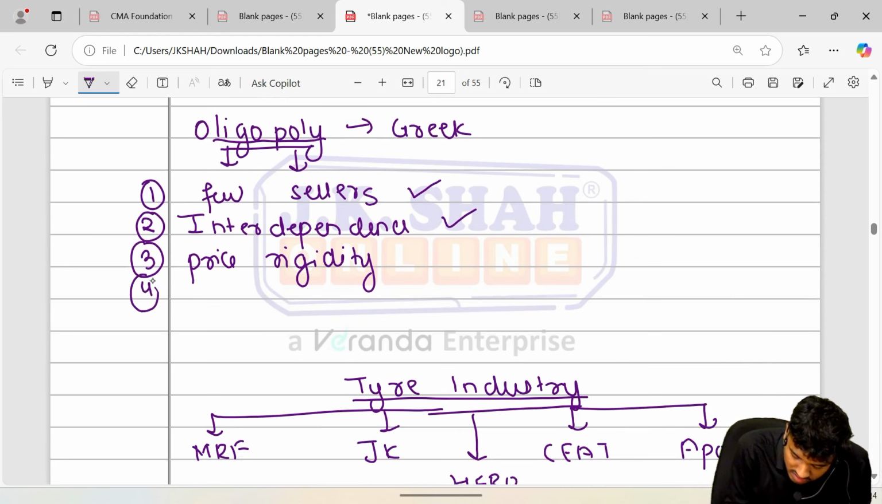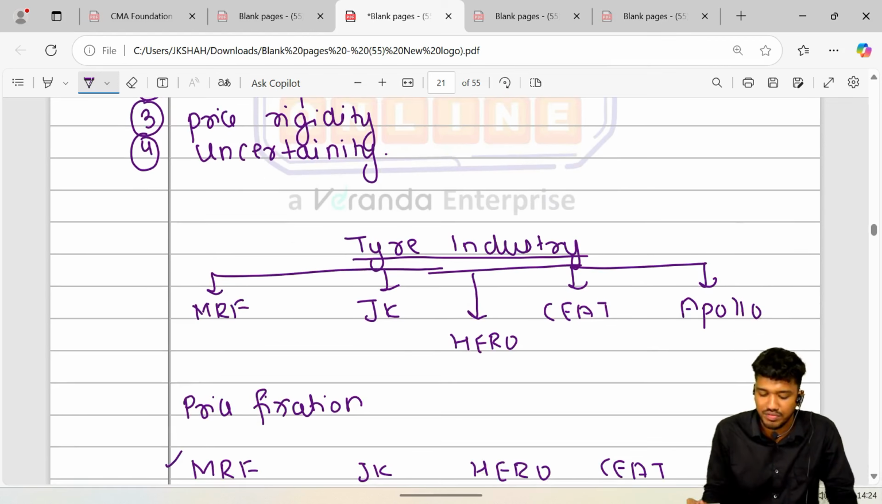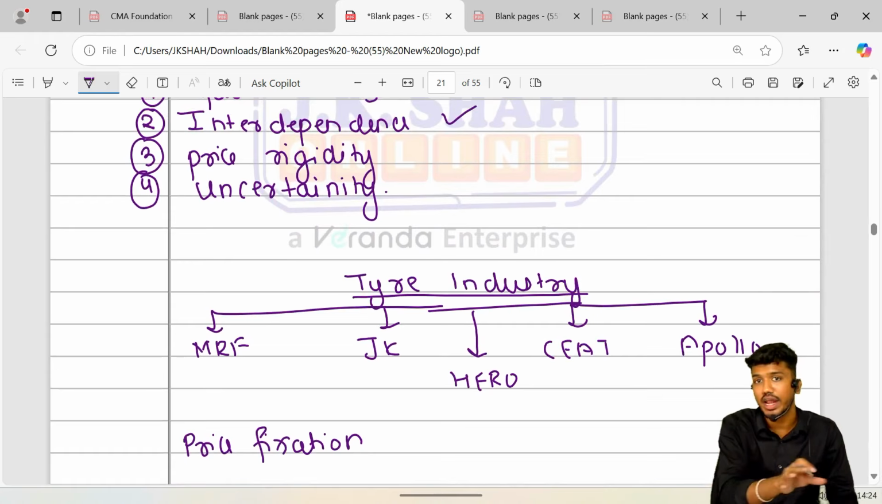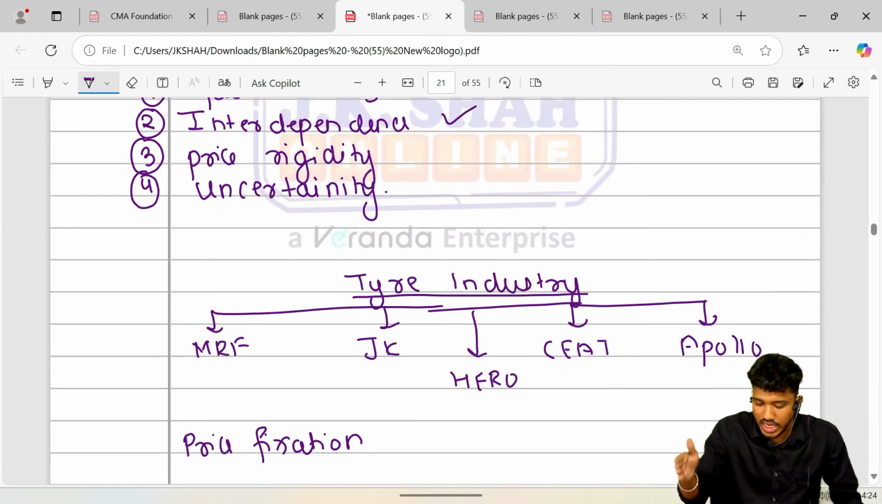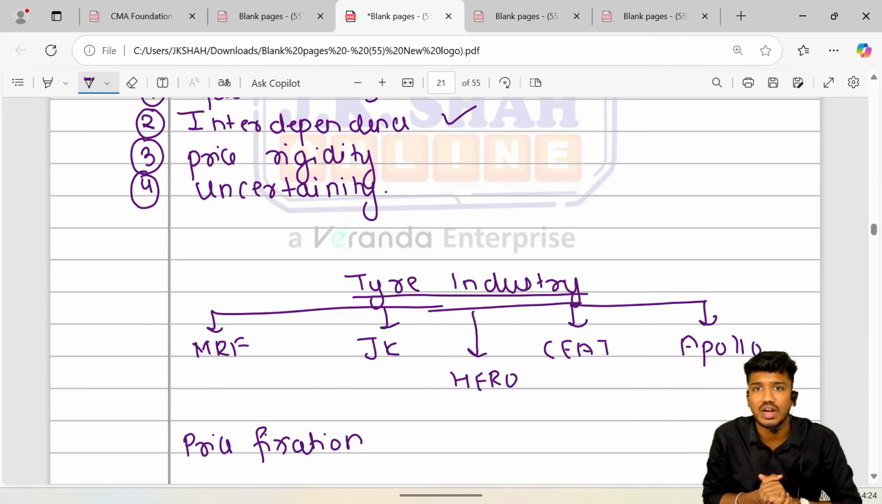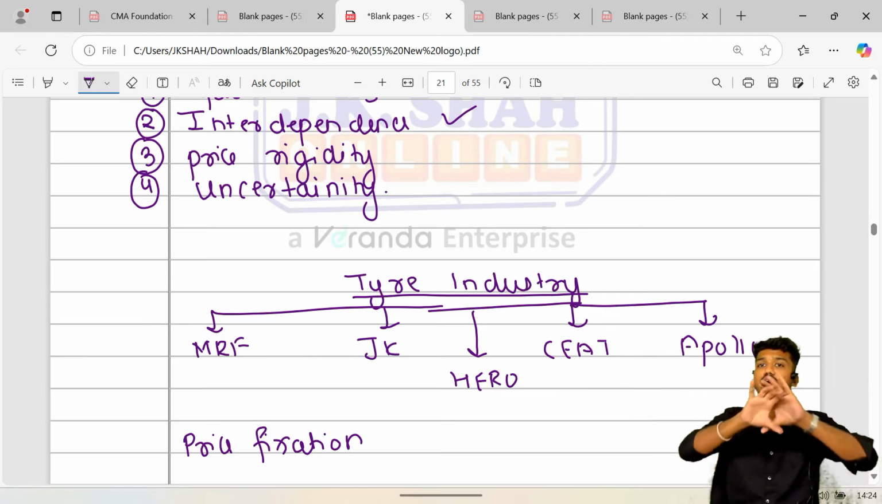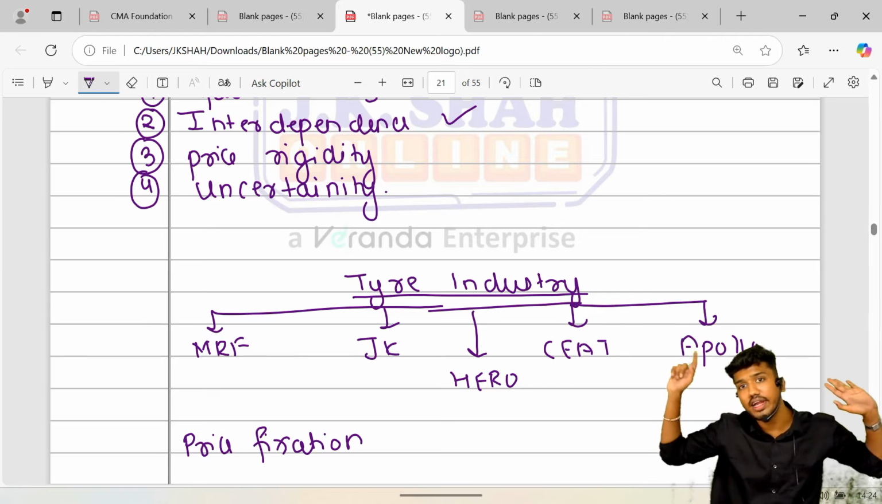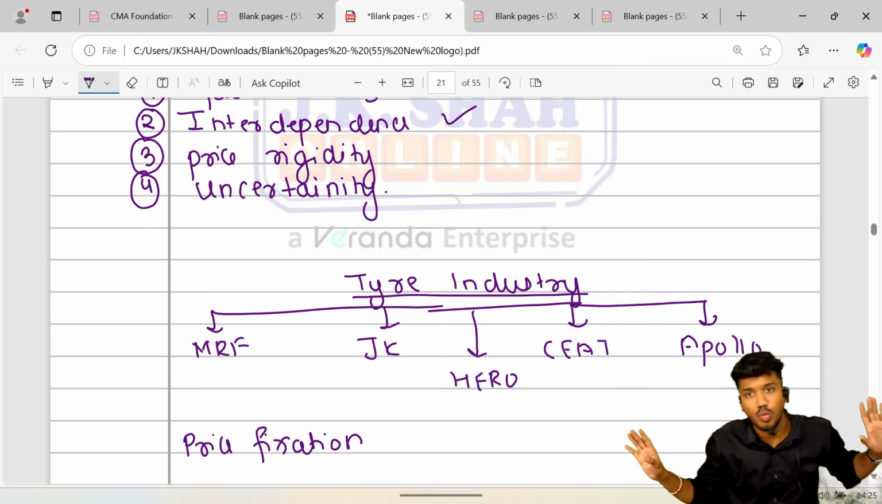Next, the next concept is uncertainty. What is the meaning of uncertainty? They may also join hands with each other, that is MRF, JK, Hero, CEAT. They agreed, let's form a cartel. What is the meaning of cartel? Let's come together and fix a high price, and let's all fix the same price. So this is called cartelization.